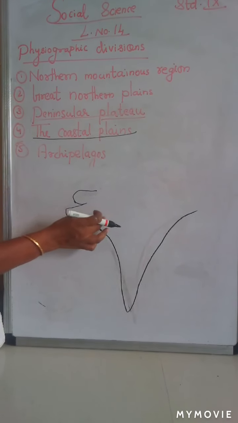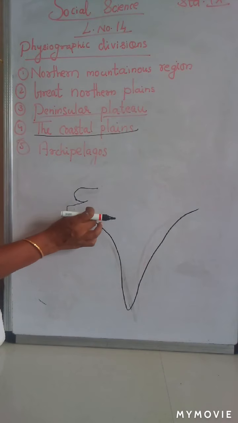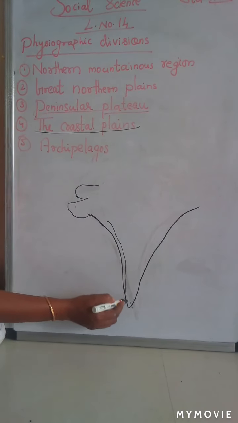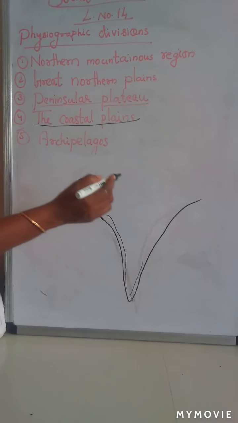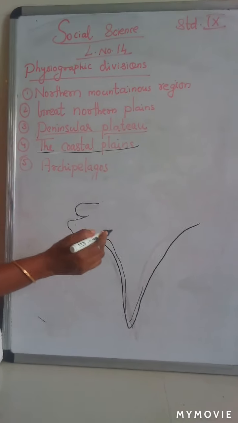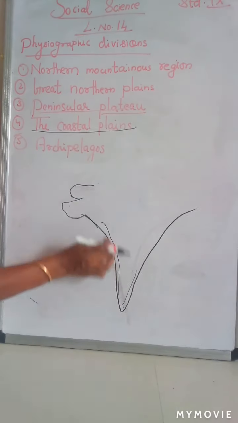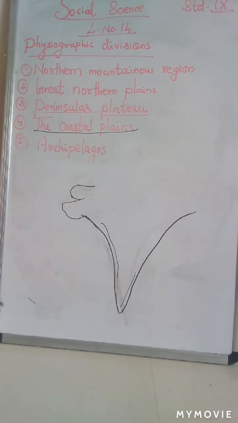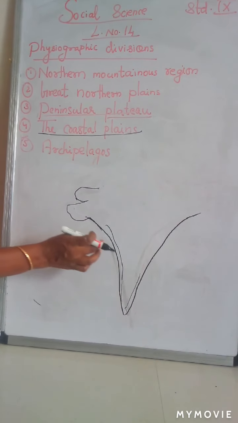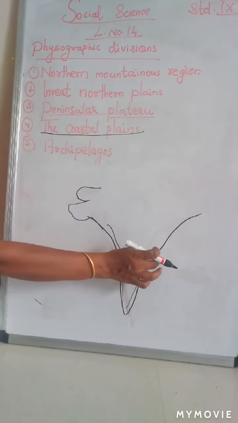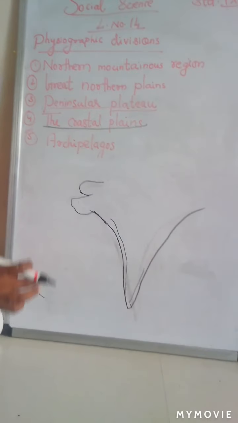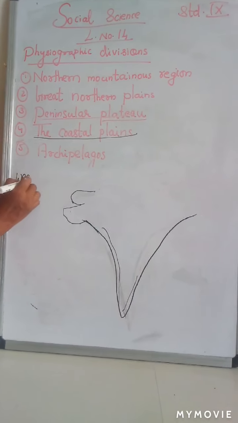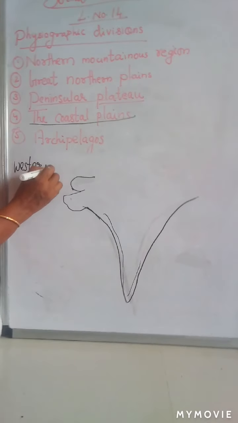Already we studied that the Peninsular Plateau is surrounded by a narrow belt of plains from Kutch to Odisha. That narrow belt is called the coastal plains. Here is the western coastal plain and here the eastern coastal plain. The coastal plain is divided into the western coastal plain and the eastern coastal plain.